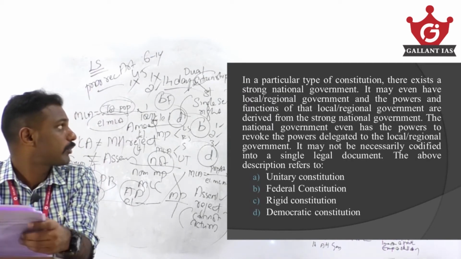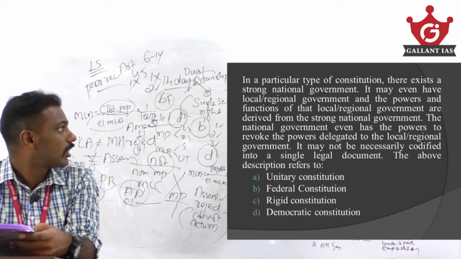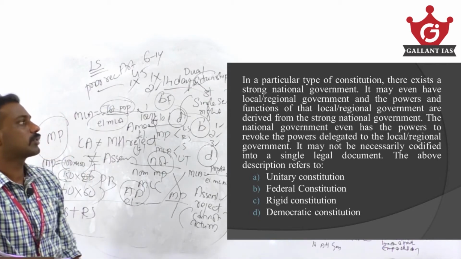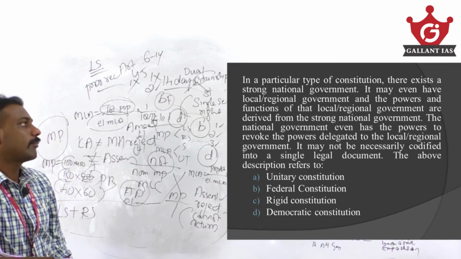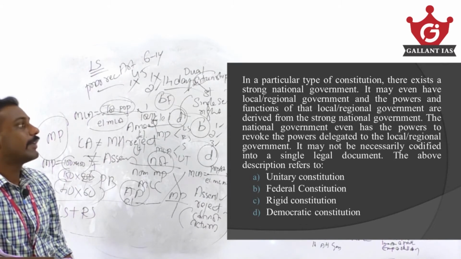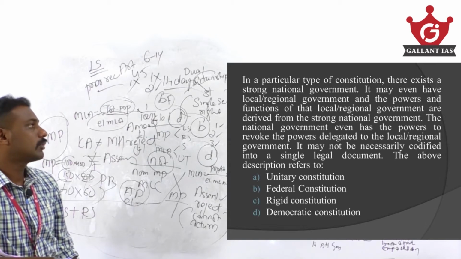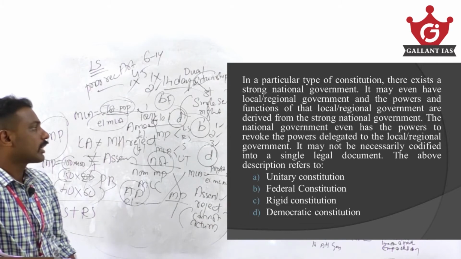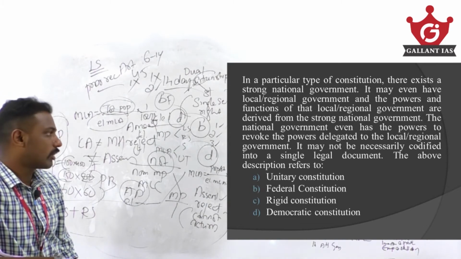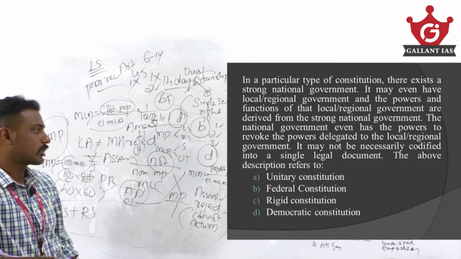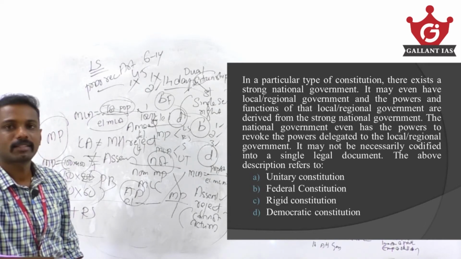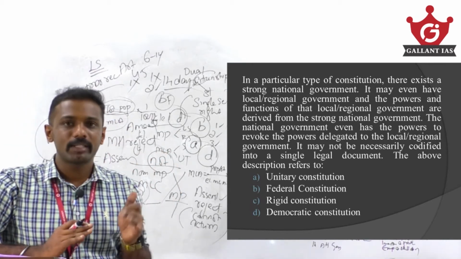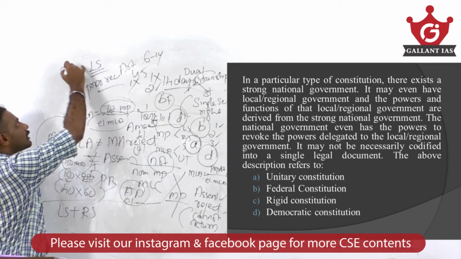In a particular type of constitution, there exists a strong national government. It may even have local or regional government, and the powers and functions of that local or regional government are derived from the strong national government. The national government even has the powers to revoke the powers delegated to the local regional government. It may not necessarily be codified into a single legal document. The above description refers to unitary constitution, federal constitution, rigid constitution, or democratic constitution. The answer is option A, that is unitary constitution. What does that mean? That means that the constitution may have a strong central authority.